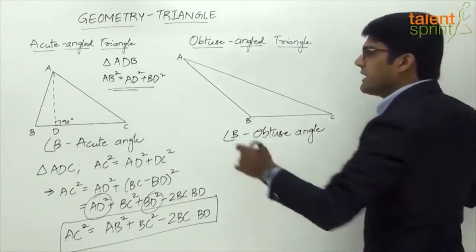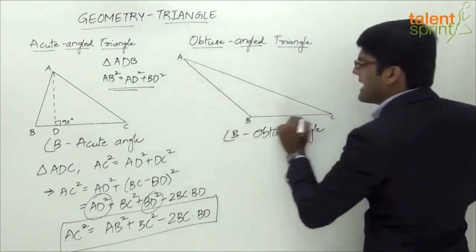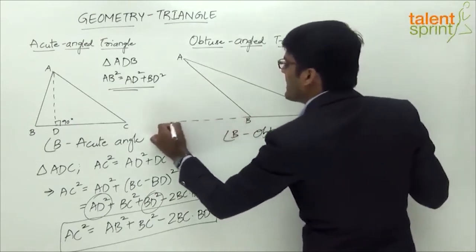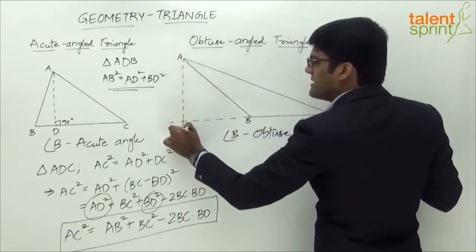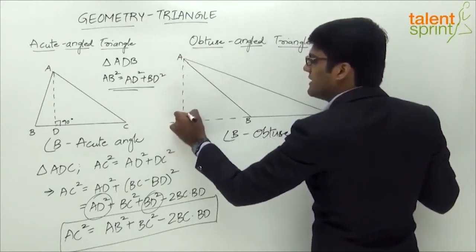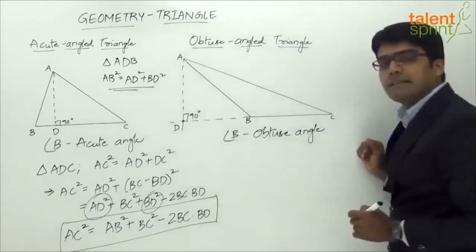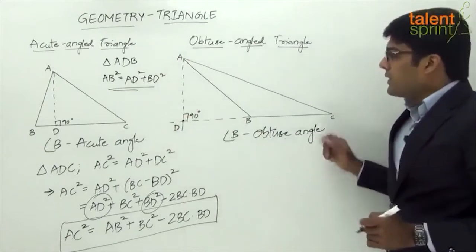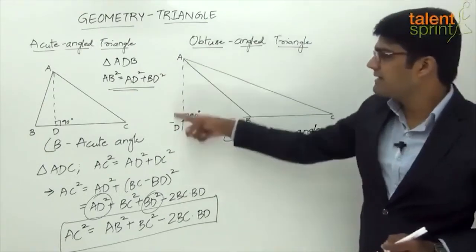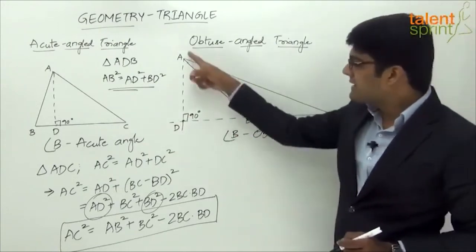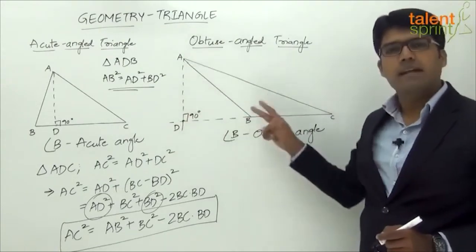So what we are going to do here again is drop a perpendicular. Let's extend the side BC and drop a perpendicular from the vertex A, such that it meets at the point D. Let's say this meeting point is D. And the angle here again is 90 degrees, right? This is a right angle triangle. Now here again we see two right angle triangles. The first one is ADC, triangle ADC, and the second right angle triangle is ADB, right? So two right angle triangles.